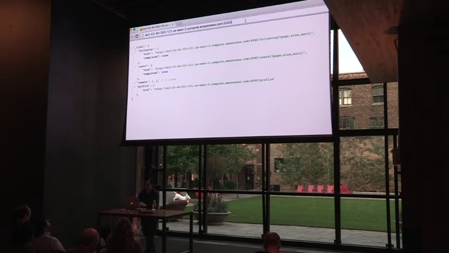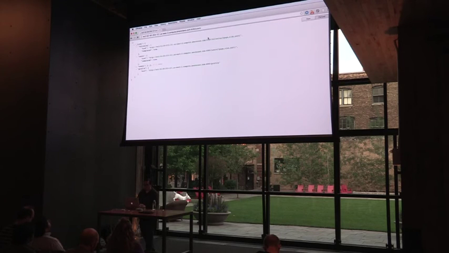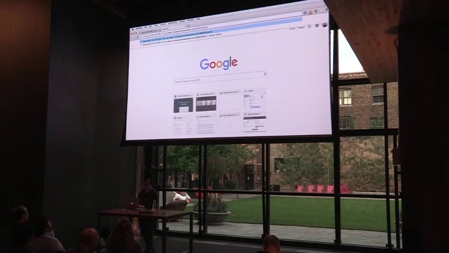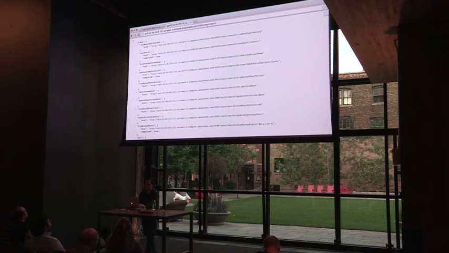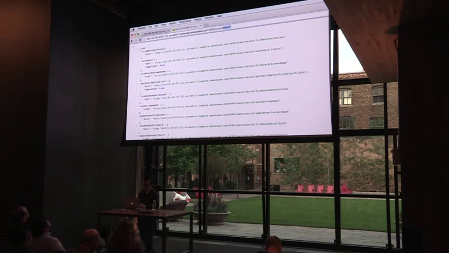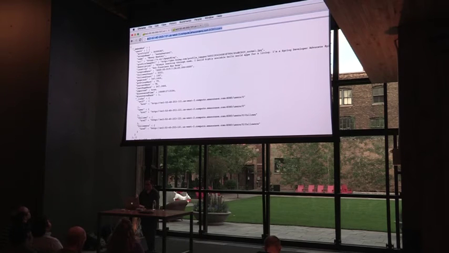So I can actually go to /users, and this is going to give me another response, which will probably time out because there's a ton of users in here. But I have another endpoint in here, which is /users and then /search. And this is going to give me all of the repository methods that I've created that are custom. So here I can use these methods to find users. So we looked at earlier for the follows. Oops, follow. Which one is it? Following.